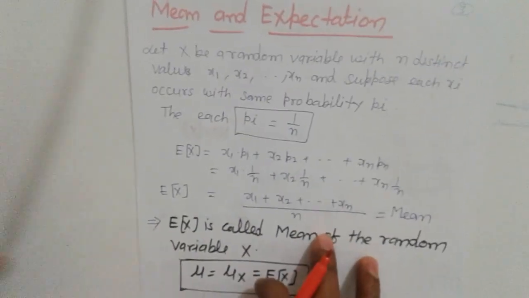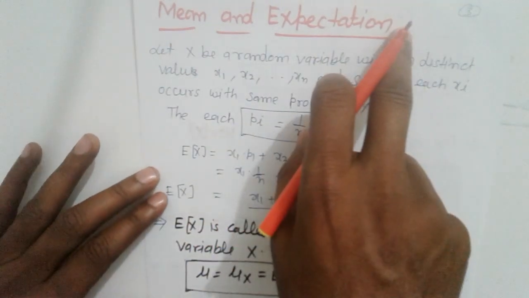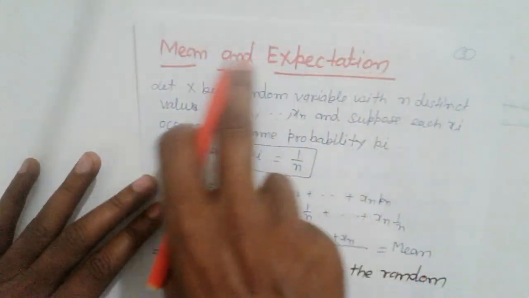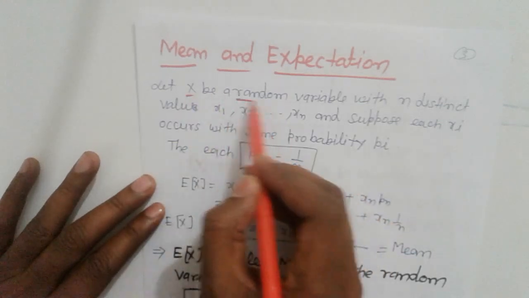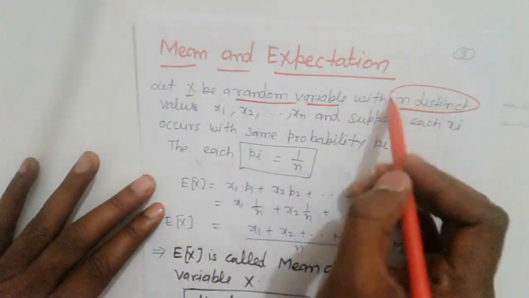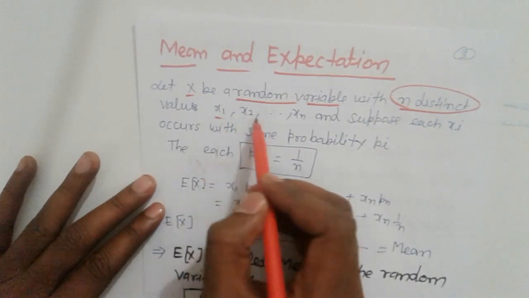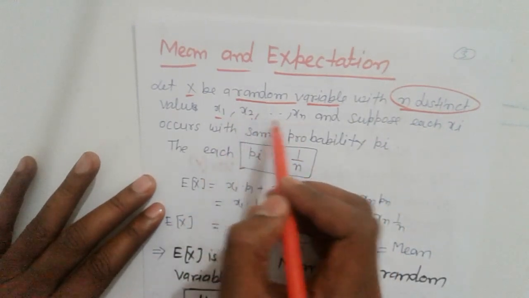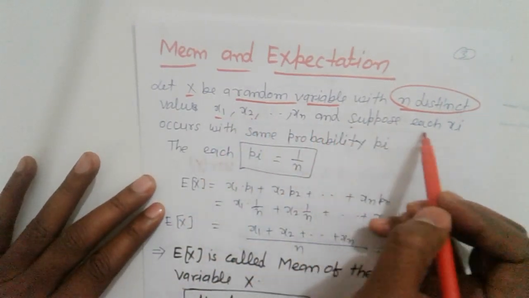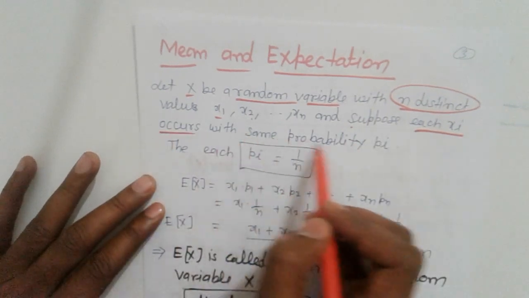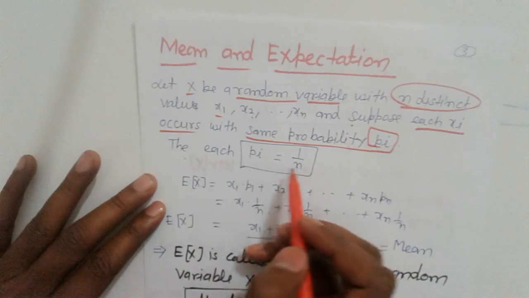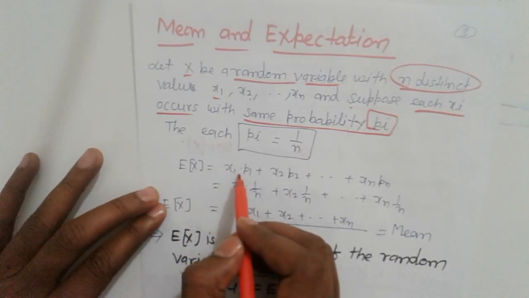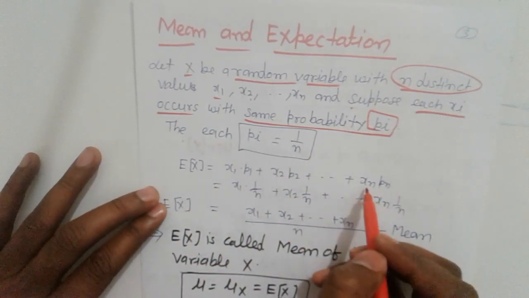Next, mean and expectation. What is the basic difference between them? Let X be a random variable with n distinct values x1, x2, ..., xn, and suppose each xi occurs with the same probability pi, so each pi is equal to 1/n. Then E(X) is x1 p1 + x2 p2 + ... + xn pn.